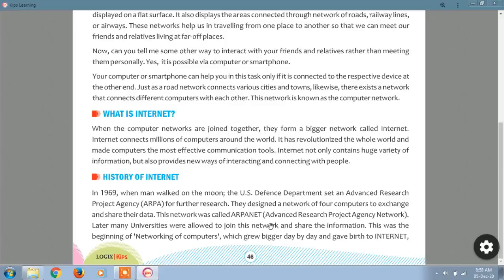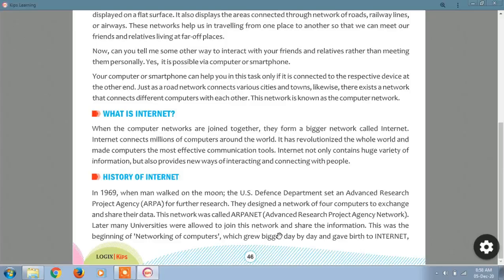Later, many universities were allowed to join this network and share information. Afterwards, they gave permission to other universities to join this network and share their information. So other universities connected their systems, their computers, to this network, and they started to share information.